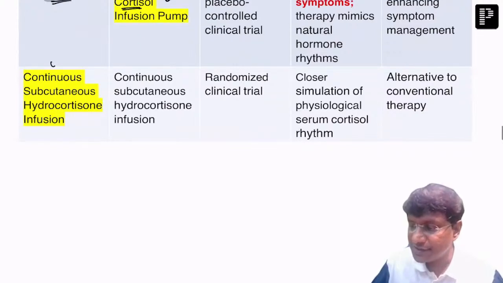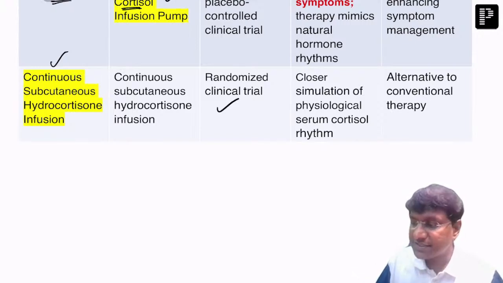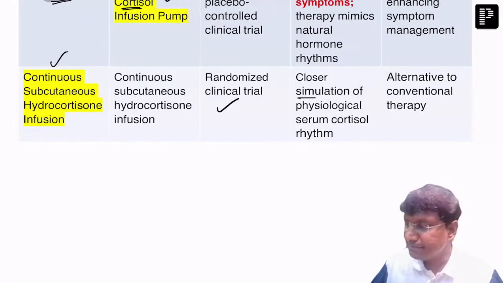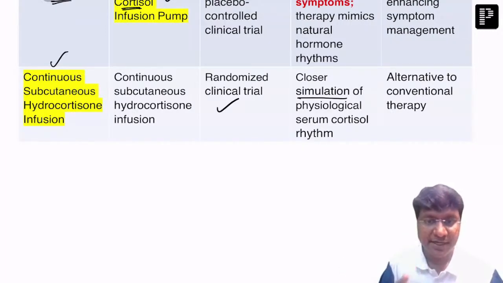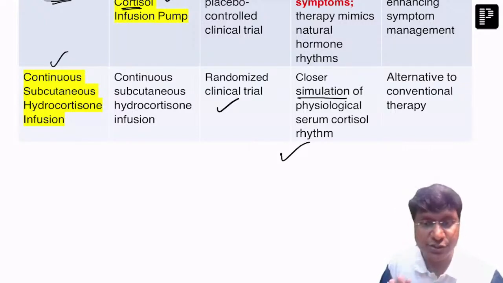The next important one is continuous subcutaneous hydrocortisone. This is also an RCT. Whenever you give this continuous subcutaneous hydrocortisone infusion, it mimics the physiological serum cortisol rhythm, and this is an alternative to conventional therapy.